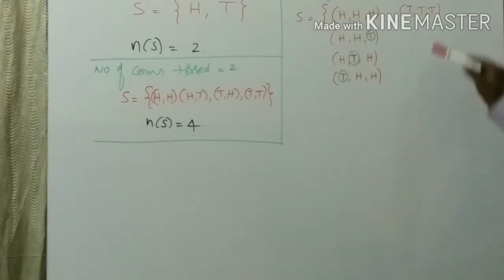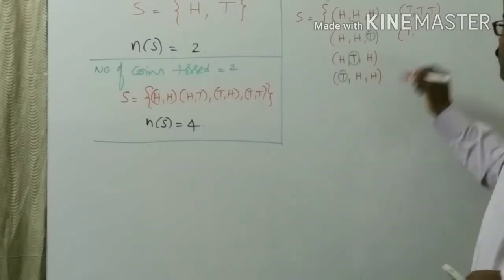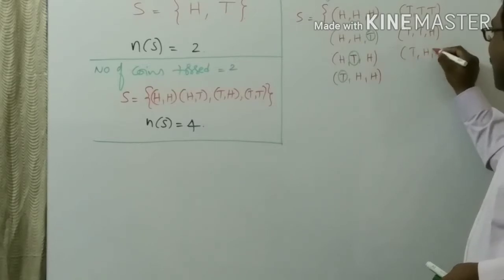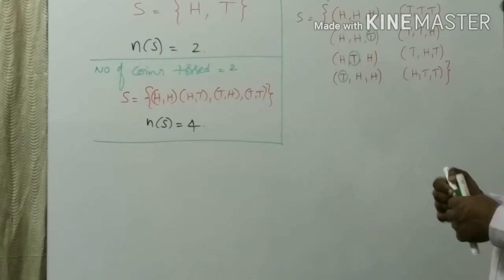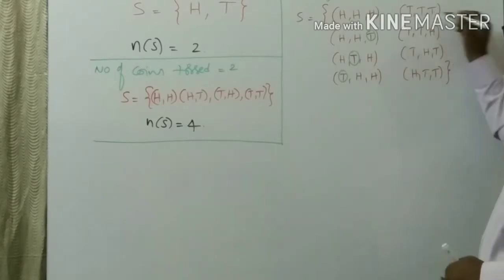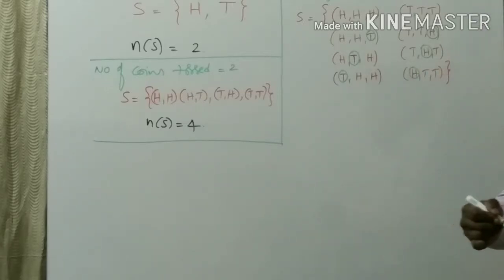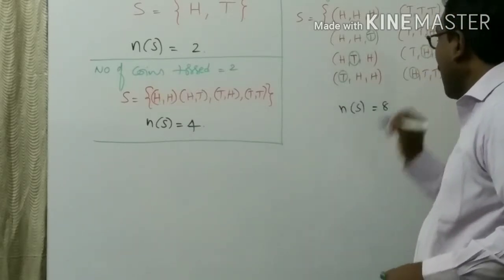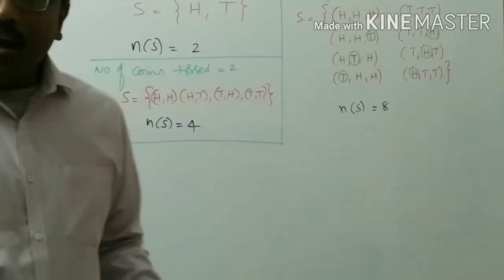Now come to the second case. Same pattern I will follow here. I will replace heads from the tails. Now here all 3 are tails. Here head is there, here head is there, here head is there. So number of sample spaces, n(S) is equal to 8. That's it. Only 8. Can't be more than 8.